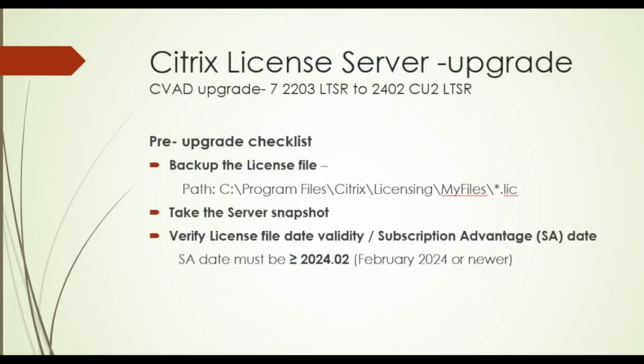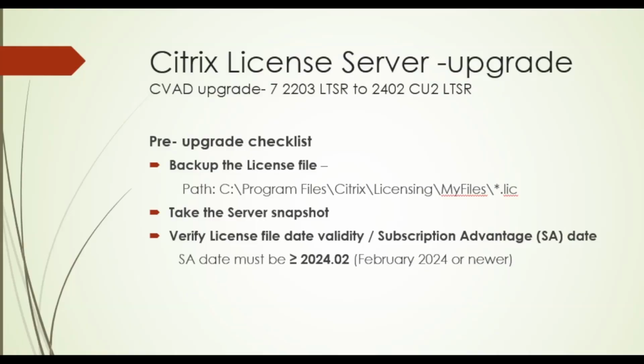Before we start the upgrade, we need to check this pre-upgrade checklist. We need to back up the license file. We need to take the server snapshot. If the upgrade fails, or while upgrading the license file fails, then you can use this backup file while reconfiguring the license server. So for that we need to take a backup of this, and we also need to check the advanced subscription date, so that date should match the new version, otherwise the upgrade will fail.